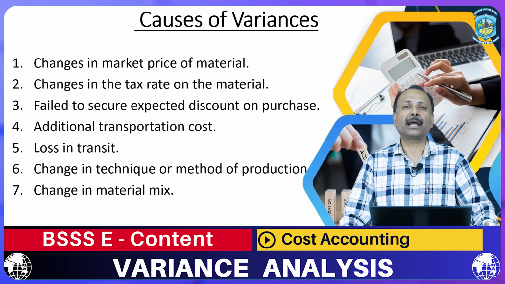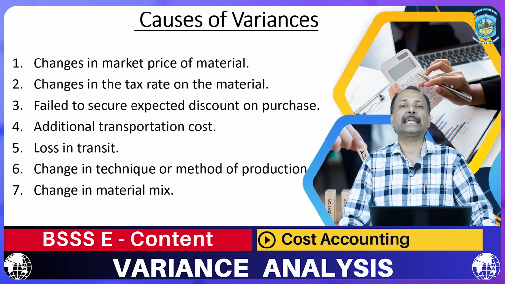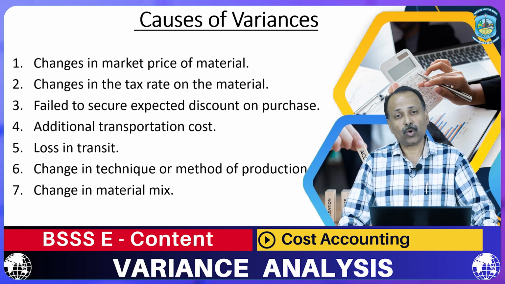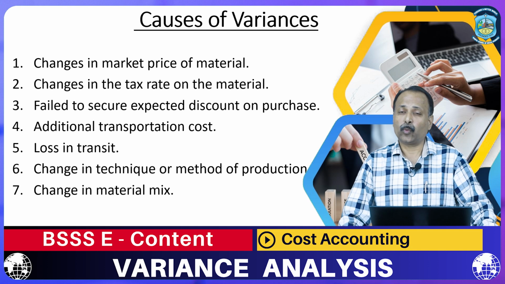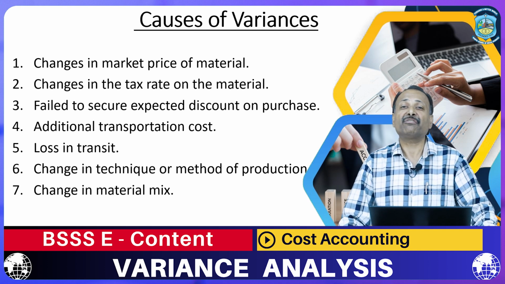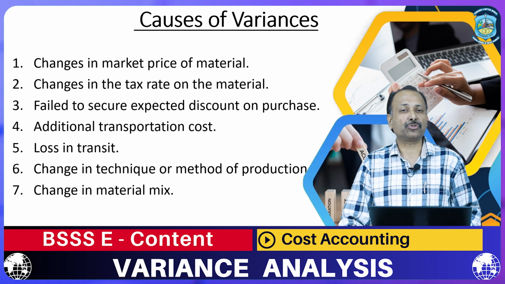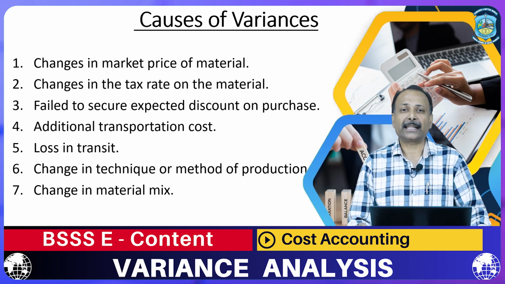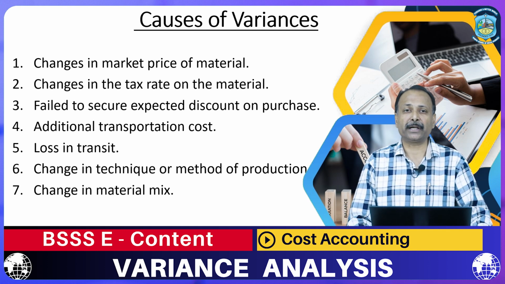First of all, we are talking about the variances which is related to material. We are able to manufacture any article, any commodity only with the help of raw material or material. So there is a variance incurred on the basis of procurement of material. So I am going to tell you about what are the main reasons which are related to material and that causes variance.